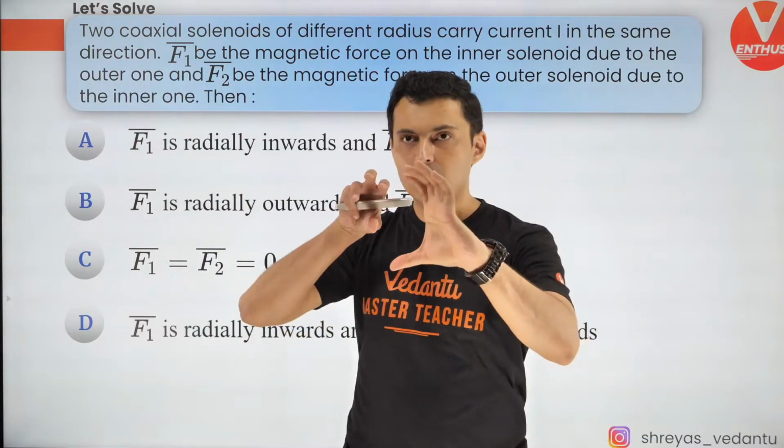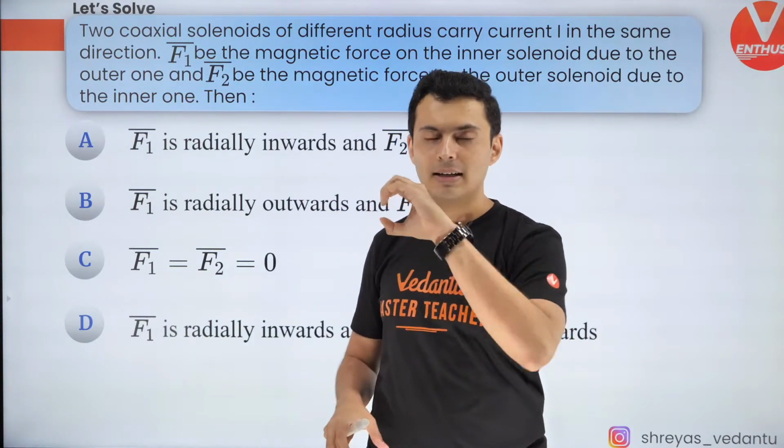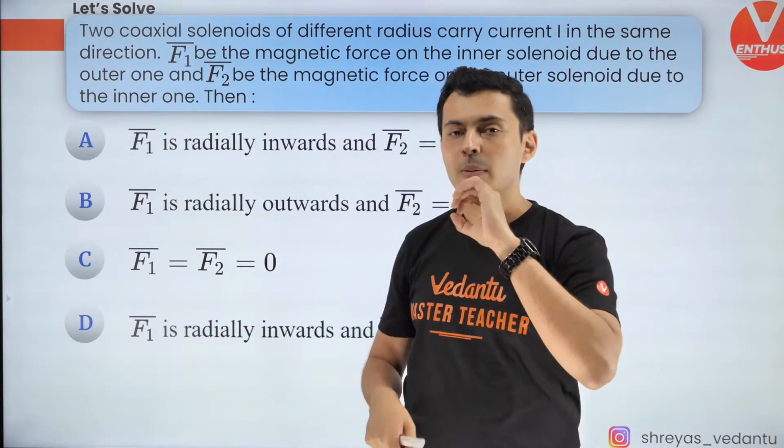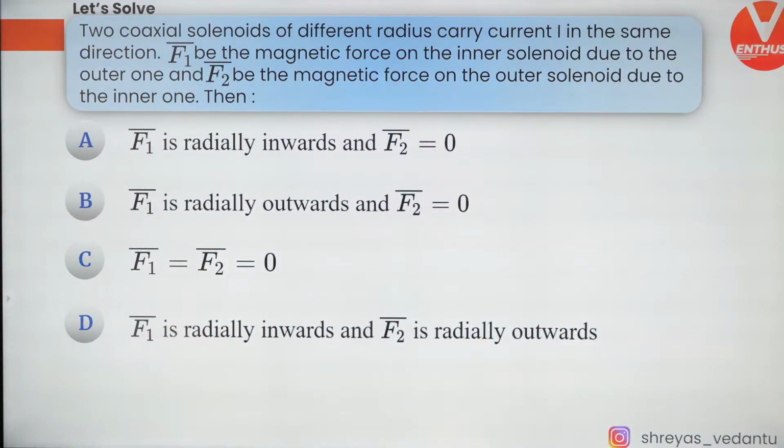Coaxial means two cylinders are coaxial, one around the other. So there is a cylinder like this, another cylinder around that. Both of them have the same axis. Okay, that's the meaning of coaxial.